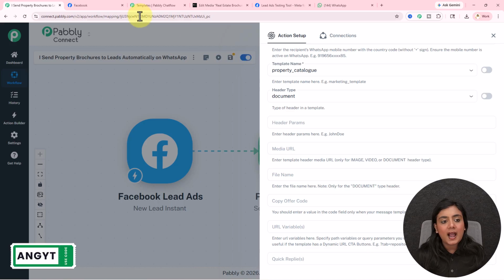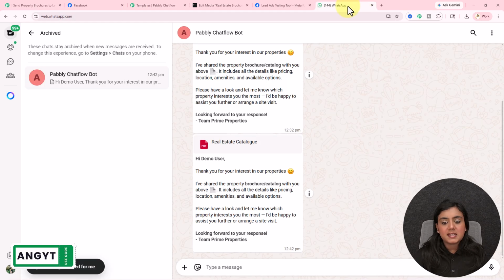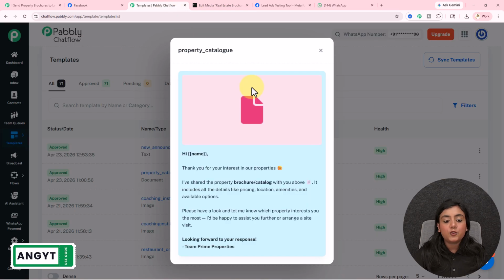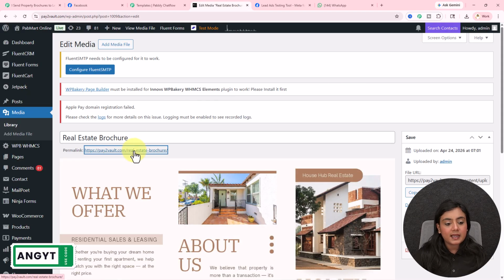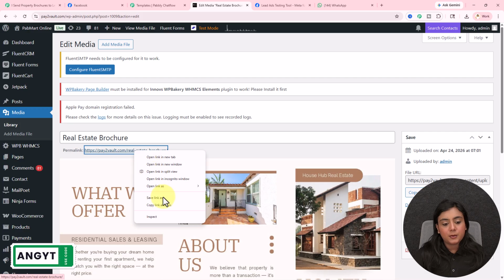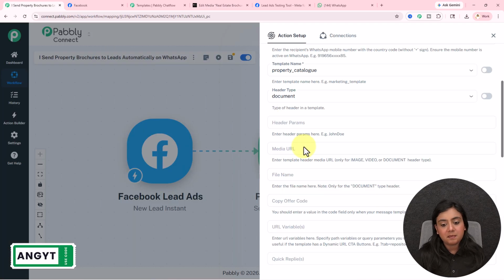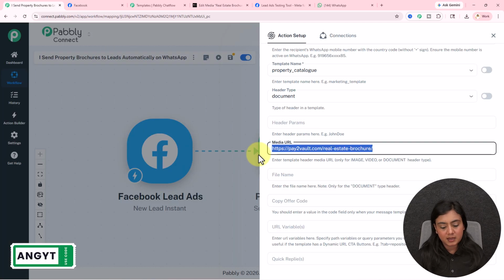Now I have to add in the document link that I want to send as a WhatsApp message towards my lead. Okay. So now we have to add the document. Where can we do that? We have to add it in this media URL link. So I've uploaded the document in my WordPress account. So I'm going to copy this link from here and paste it down in the media field. Okay. Let me copy it again and paste it down right here.